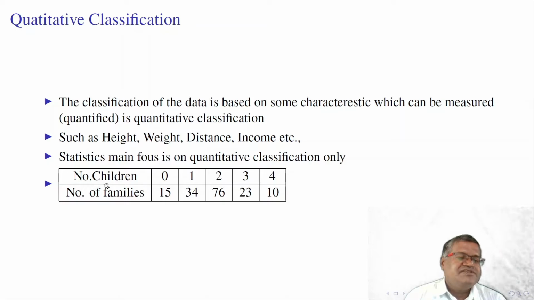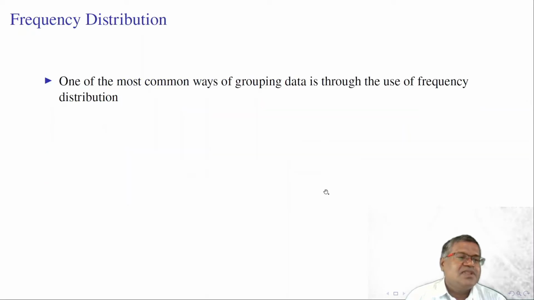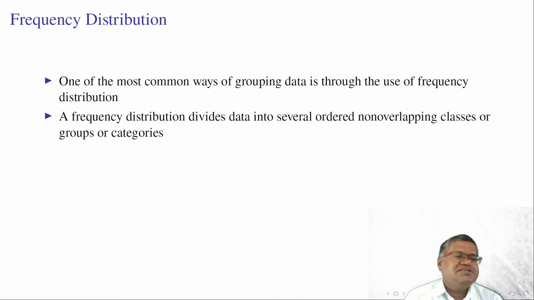Here, number of children, number of families: 0 children in 15 families, 1 child in 34 families, 2 children in 76 families, like that, 4 children in 10 families. Next, this is also a frequency distribution. Construction of frequency distribution is an important aspect of statistical analysis, statistical grouping, statistical classification. One of the most common ways of grouping the data is through the use of frequency distribution.